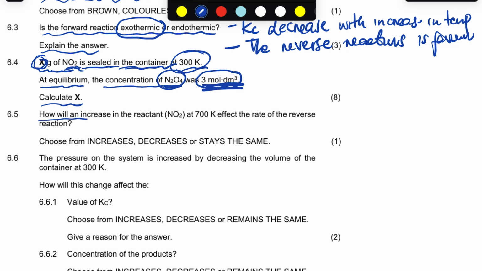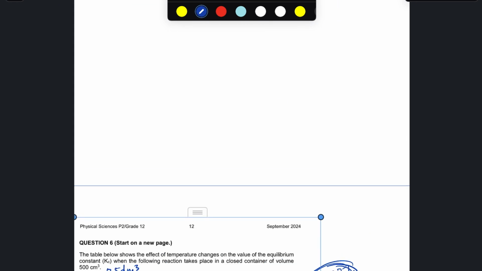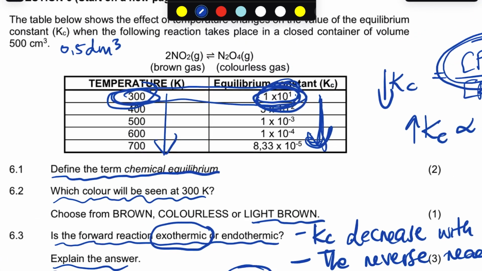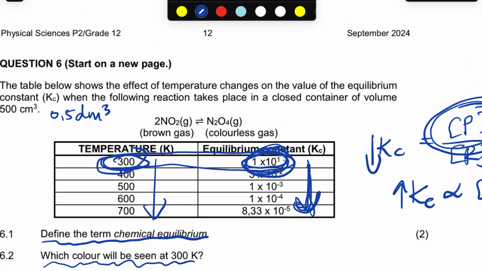Let's answer 6.5. How will the increase in the reactant at 7 affect the reverse reaction? So guys, if we increase the reactant, the system is going to respond by decreasing it and increasing the product.